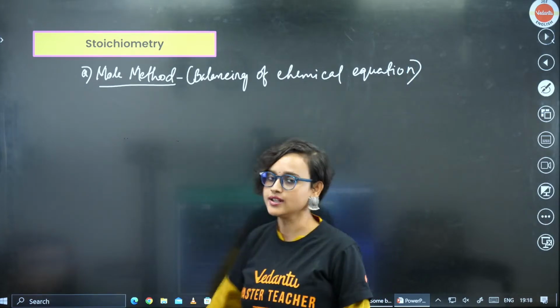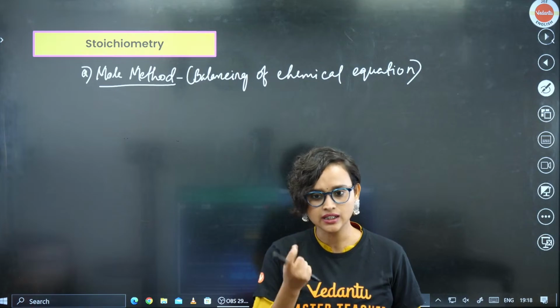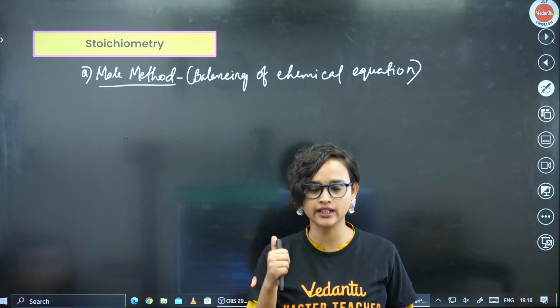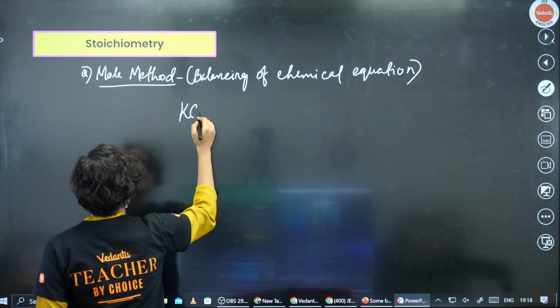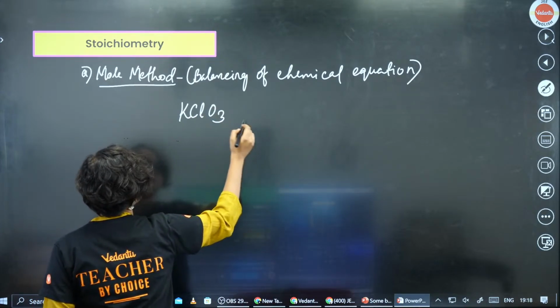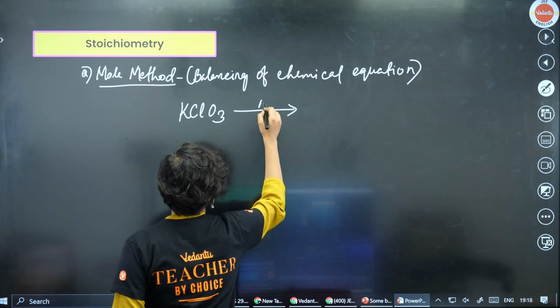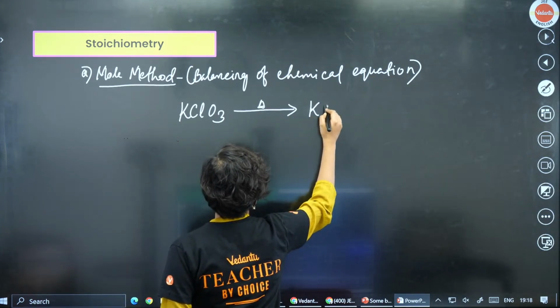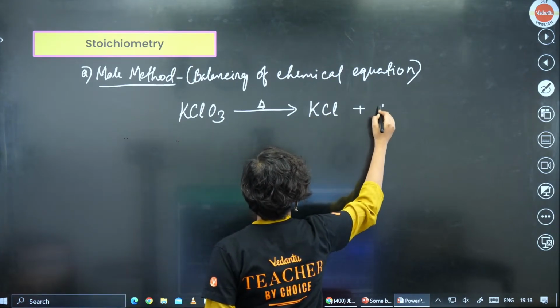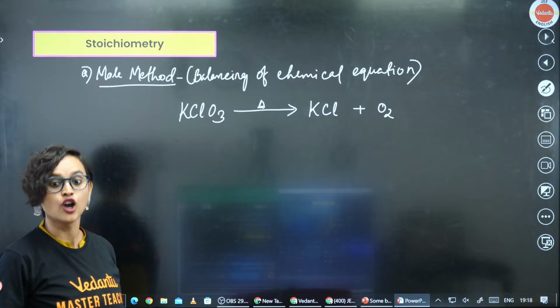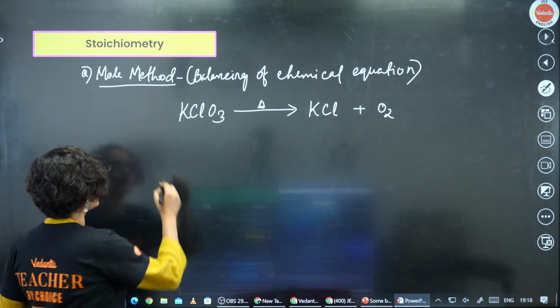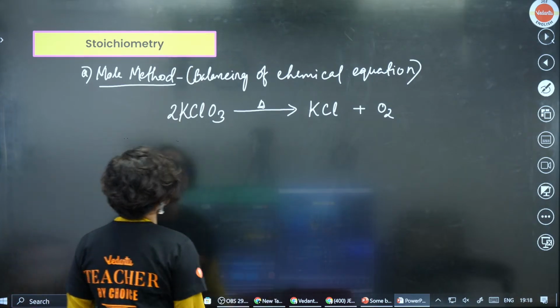Balancing of chemical equation is important. Now, shall we take an example? Let's take this one. Is this balanced now? No. So we will have to balance it, right? How do we balance it?